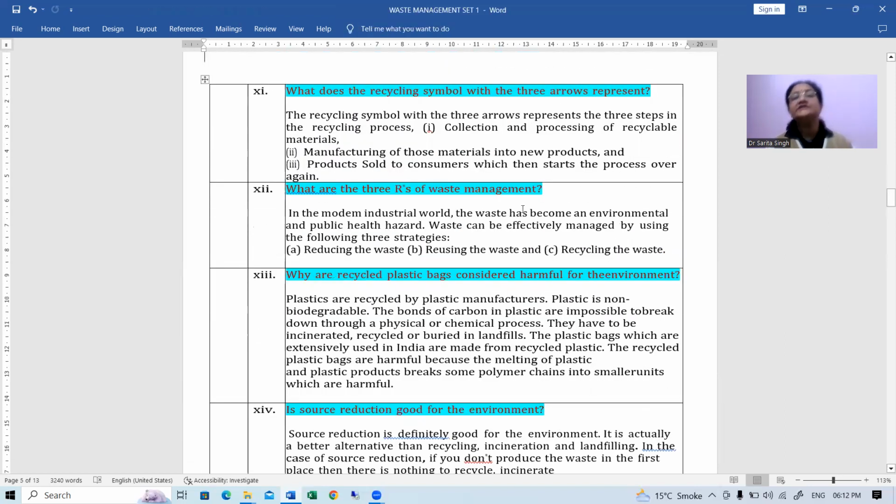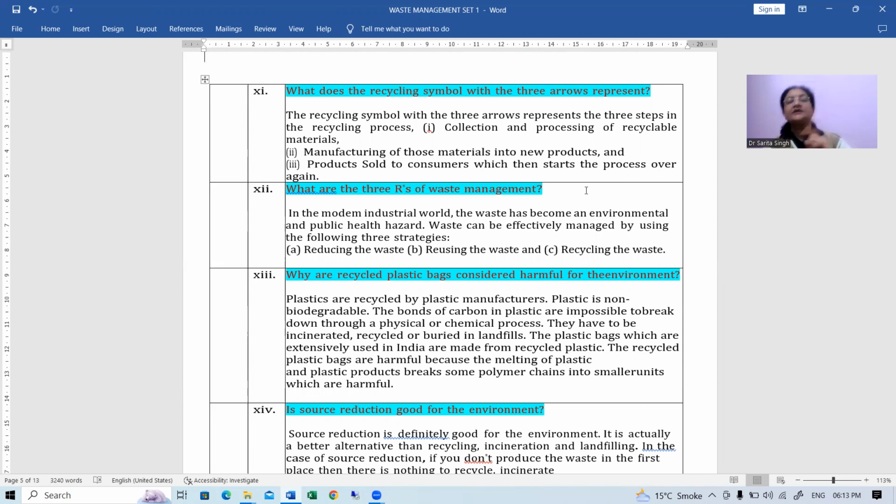Okay, what does the recycling symbol with the three arrows represent? Yes, what does that represent? The recycling symbol with the three arrows represents the three steps in the recycling process. Number one is collection and processing of recyclable materials. Number two is manufacturing of those materials into new products. And number three is products sold to consumers, which then starts the process over again. So this is how this symbol is actually very important in the recycling.